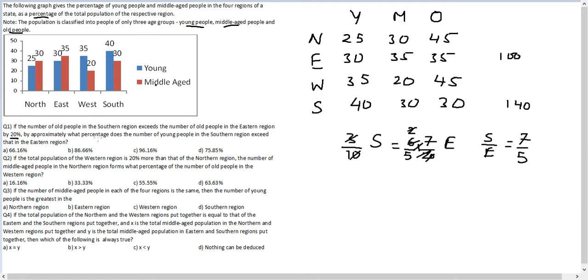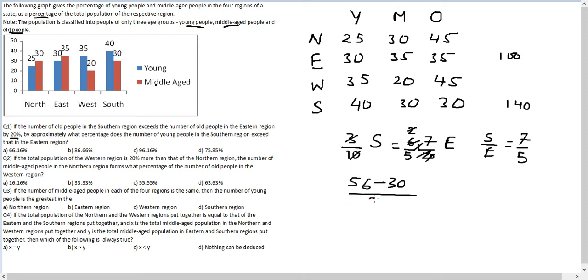By approximately what percentage does the number of young people in the southern region exceed that of the eastern region? Young people in southern region is going to be 40% of 140, and therefore you would have 56 people there. Let me just cleanly write that. I would have 56 young people in south, and 30 young people in east.